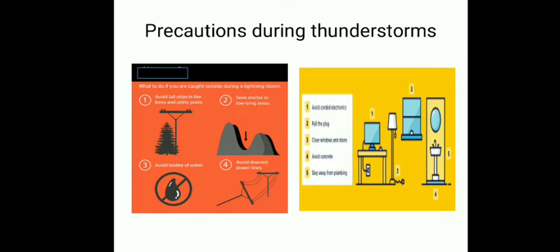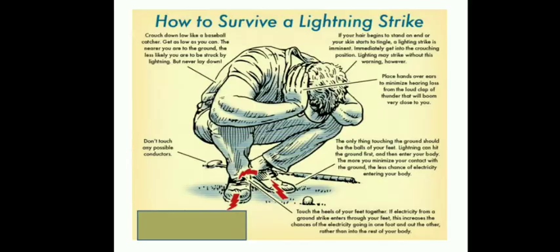If you are inside, what are the precautions that you should take? First of all, avoid corded electricity. You can see all the electric appliances which are connected to a socket, that you should avoid. Secondly, you should pull the plug. Third, avoid concrete, and fourth, stay away from plumbing. Anything to do with water should be avoided during a thunderstorm.